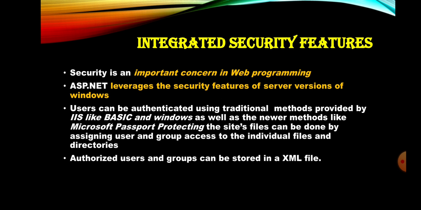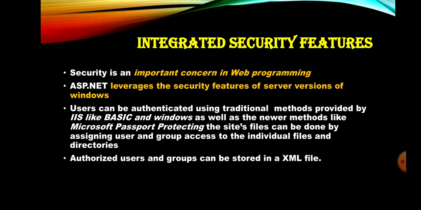Next, users can be authenticated. These security features were briefly explained in our last chapter. Okay, users can be authenticated using traditional methods by providing IIS. What is meant by IIS? What is the abbreviation of IIS? Internet Information Server.